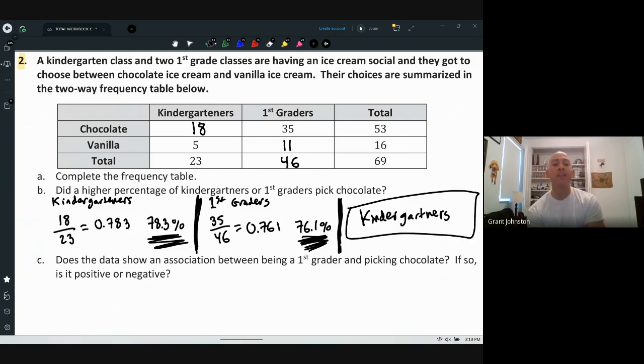Now C says, does the data show an association between being a first grader and picking chocolate? If so, is it positive or negative? So this one is a little bit different. Because if I look at their percentages, one is not significantly higher than the other. 78.3% and 76.1%, those are pretty much spot on equal. So I'm going to say there's no association.